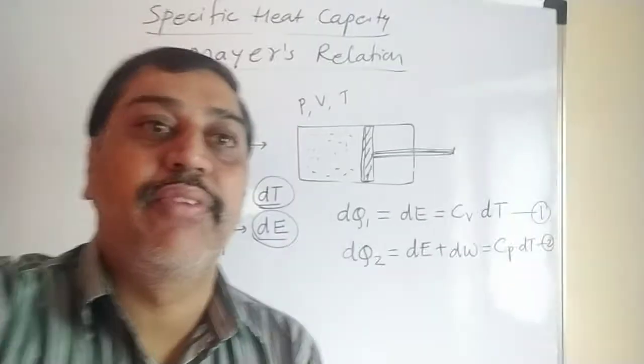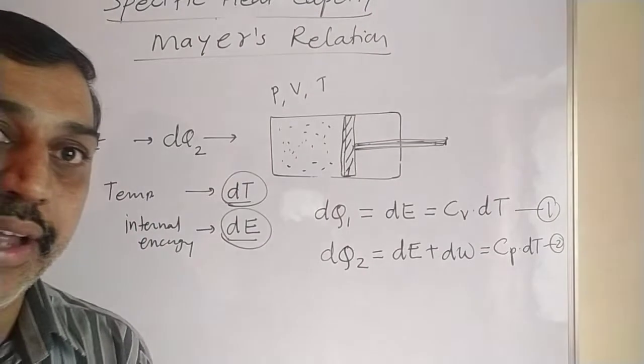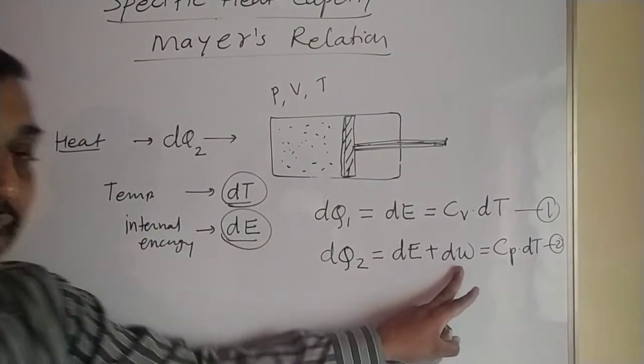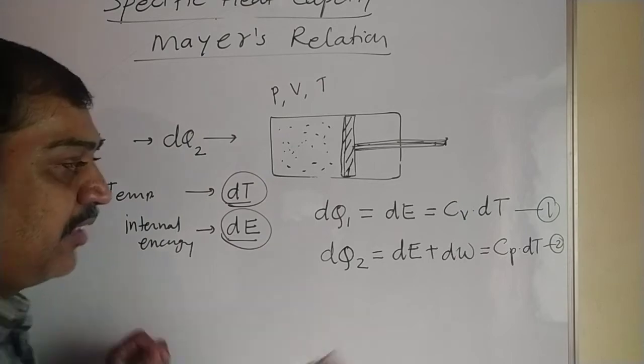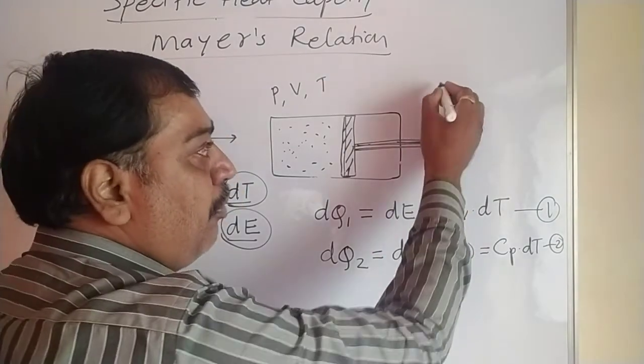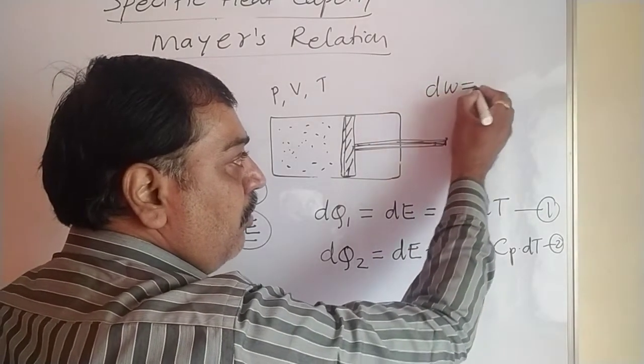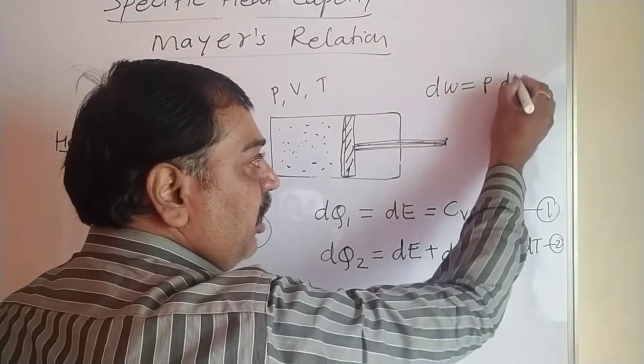In this fashion we have written these two equations. Here the work done is dW, but we know the formula for work done: dW equals p into dV, pressure into changing volume.